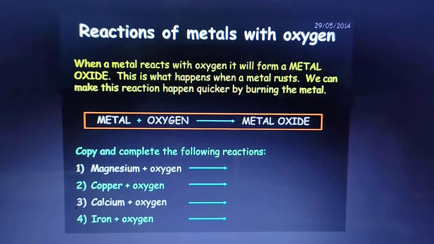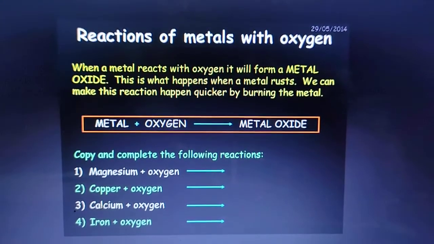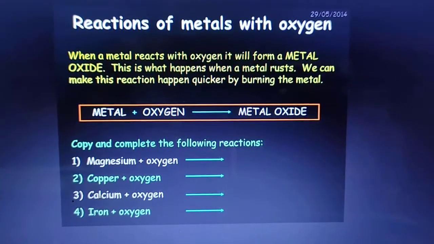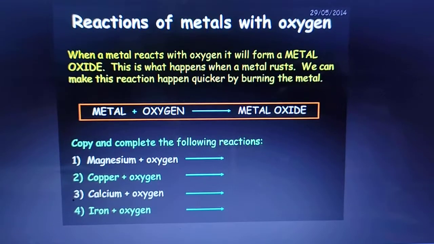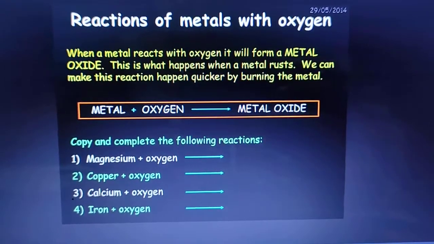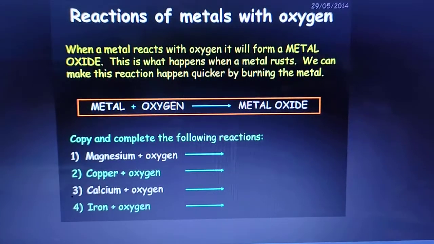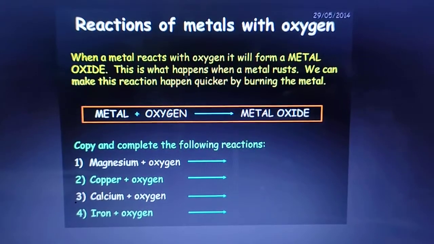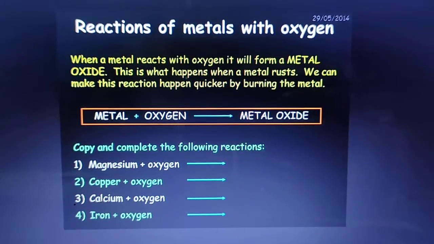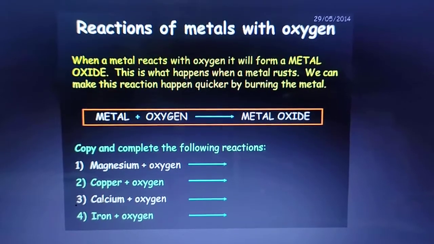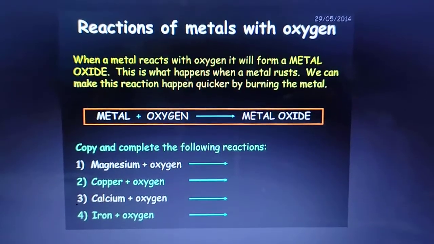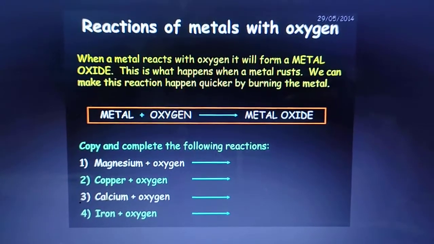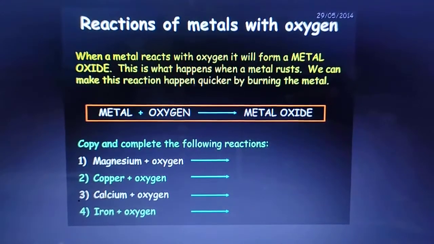You should also see the reactivity series. Sodium is very reactive. Then magnesium, zinc, then iron, then copper. The metal which is more reactive, you need not give it heat. It completes its reaction at room temperature only. So if you leave sodium in air, it will catch fire. So you should remember the reactivity series: sodium, then magnesium, then zinc, then iron, then copper.